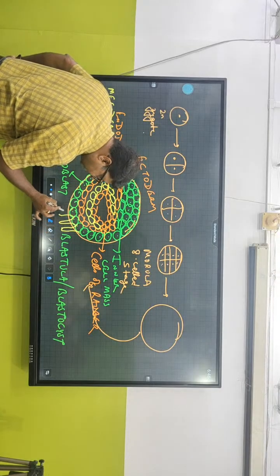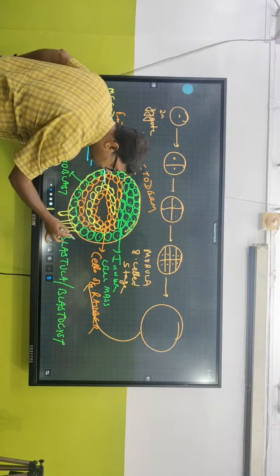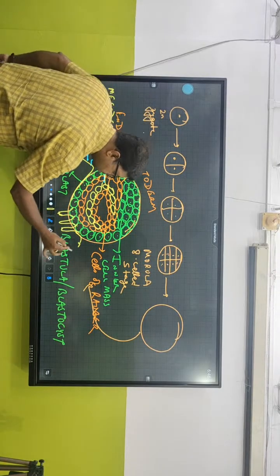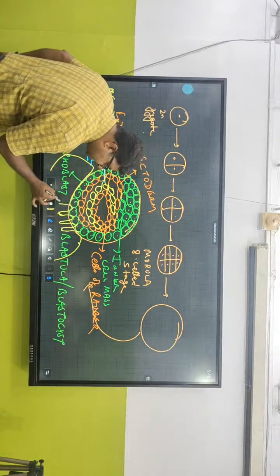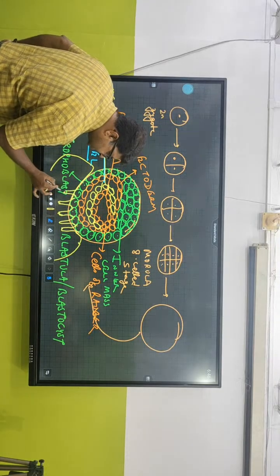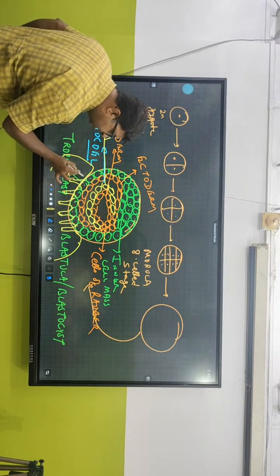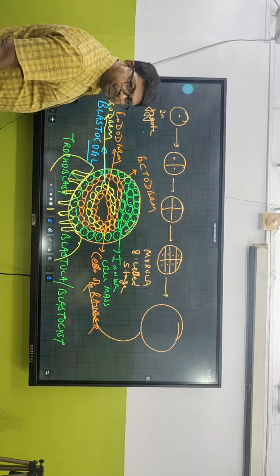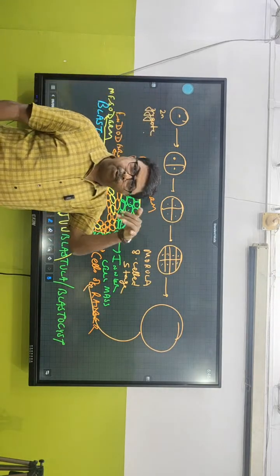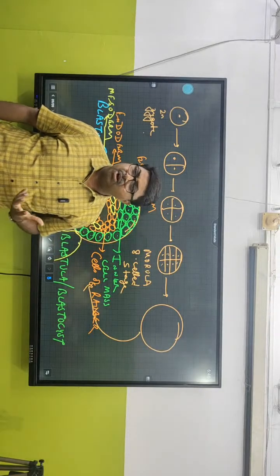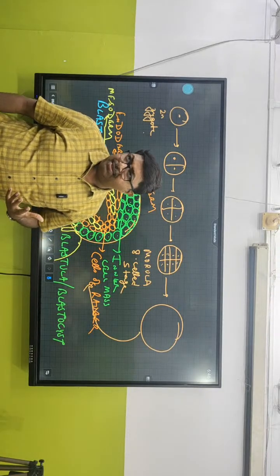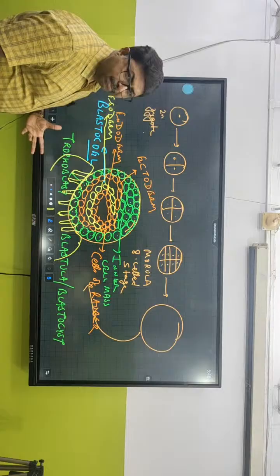Remember, this trophoblast can get implanted inside the endometrium wall of the uterus. This is the endometrium wall of the uterus, and they are going to get implanted. They show a protrusion which goes deep inside the endometrium wall, and the process of this protrusion is called implantation. We are going to study the same in the reproductive chapter.